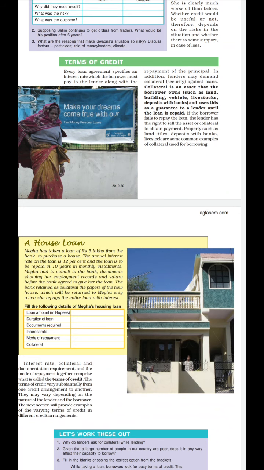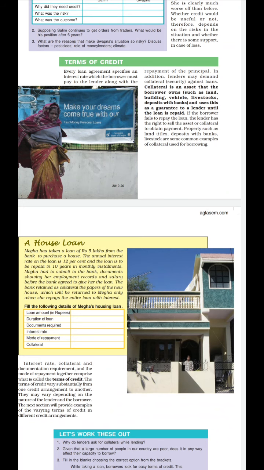Clear? So children, interest rate is the predominant factor when we are looking for credit. Clear? So if the interest rate is less, that means I can make a huge profit. So for that we have to keep in mind first of all the interest rate, how much the bank is charging, because as I said earlier, the percent of interest rate varies from bank to bank.